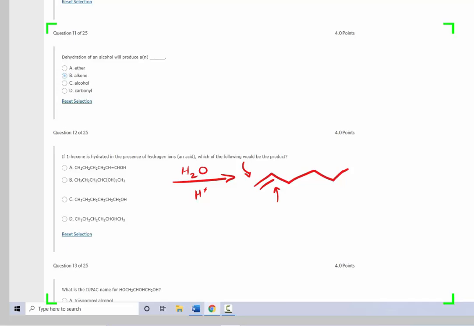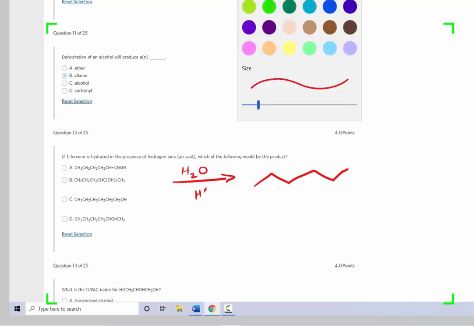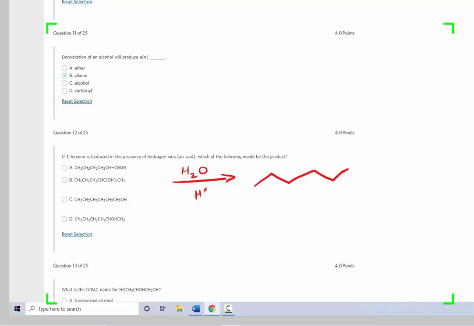That means when we add the water molecule, we're going to add the alcohol part, the OH, to the most substituted carbon. So the OH goes here and the H goes here. So then our product is going to be this 2-hexanol product.